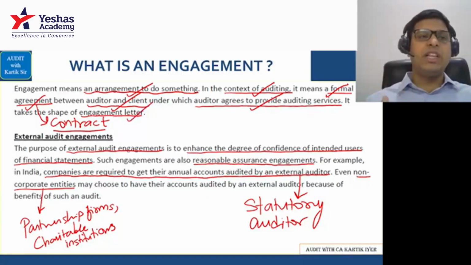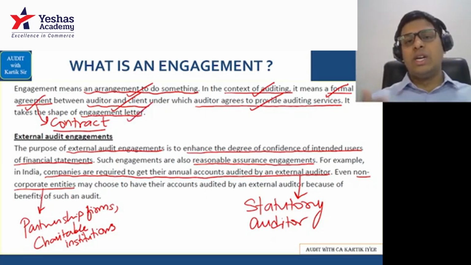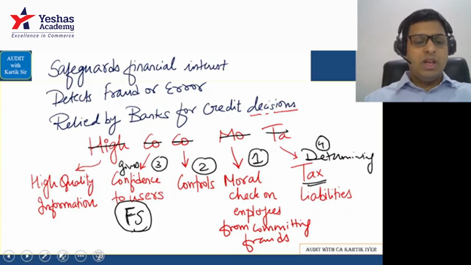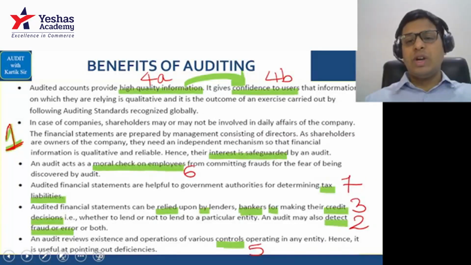So the engagement letter is basically the agreement between the client and the auditor that the client will pay the fees to the auditor and the auditor will do the audit and provide his auditing services. Now we have done something called the benefits of auditing. Very, very simple area.